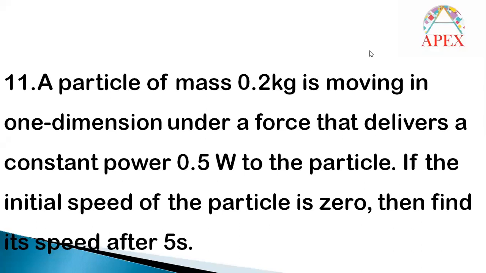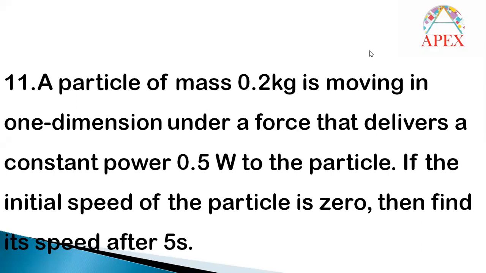Question number 11. A particle of mass 0.2 kg is moving in one dimension under a force that delivers a constant power of 0.5 watt to the particle. The power given to the particle is 0.5 watt, and the mass of the body is given as 0.2 kg. If the initial speed of the particle is 0, then find its speed after 5 seconds.